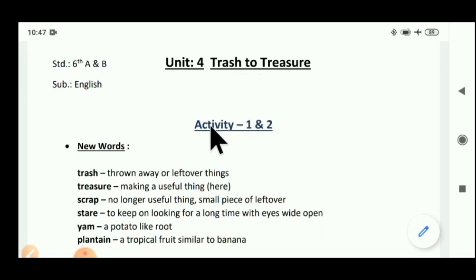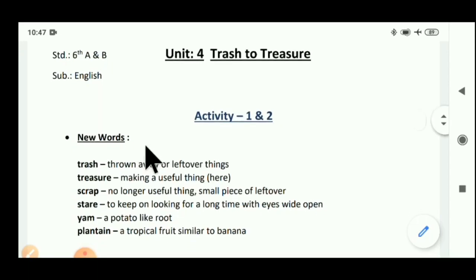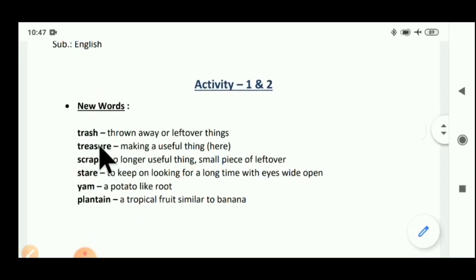Then give the heading activity number 1 and 2, and also write the second activity's heading, A New Dish Part 1. Then complete all the new words in your fair notebook. Can you understand, student? Okay, complete it in your fair notebook.